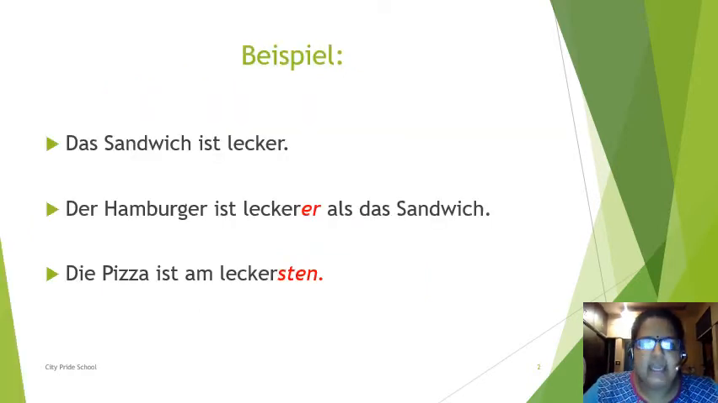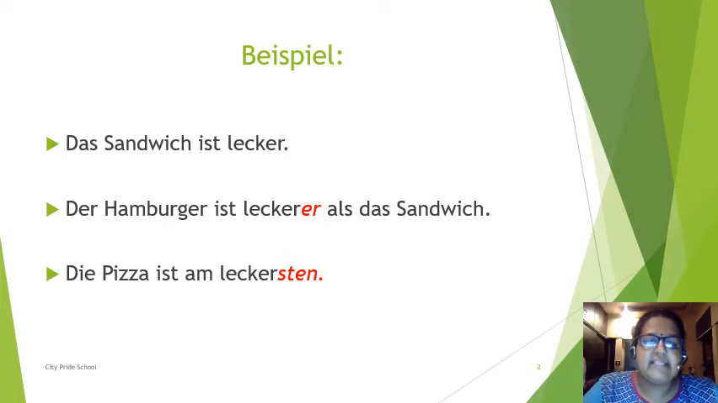Now let's see examples of positive, comparative and superlative degree. The first example is of positive degree. The sandwich is lecker. Here lecker is the Grundform of the adjective. That's why it is in the same form. Der Hamburger ist leckerer als das Sandwich. This is the example of comparative. Here comparison is there between hamburger and sandwich. That's why whenever there is a comparison between two things, we always use comparative degree.